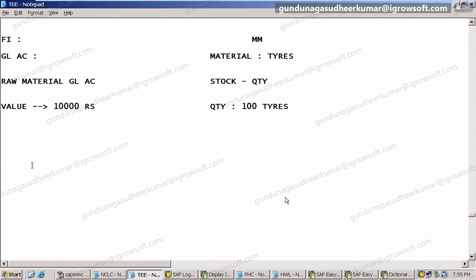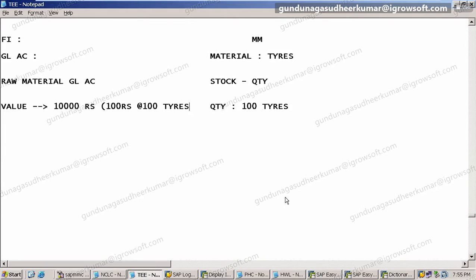Suppose one tire is 100 rupees. Now here I have 100 tires. So how much is it? 100 into 100, so I got 10,000. How did I get this 10,000 in my raw material account? Here I have 100 rupees at the rate of 100 tires. You got the point now?